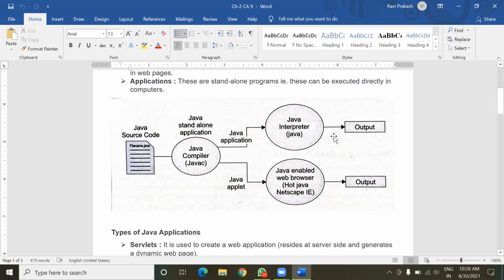Understood this difference between application and applet? Yes, sir. Applications can be directly executed on computers, but applets are executed only in Java-enabled web browsers.